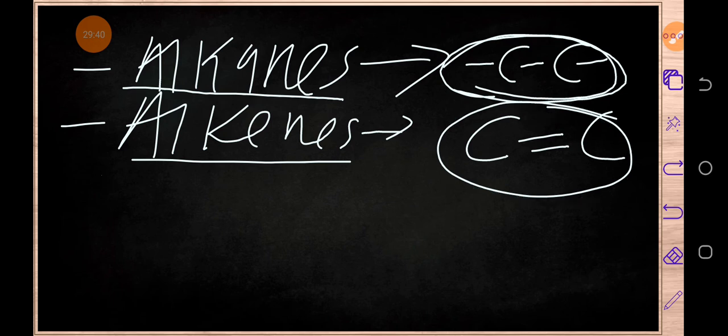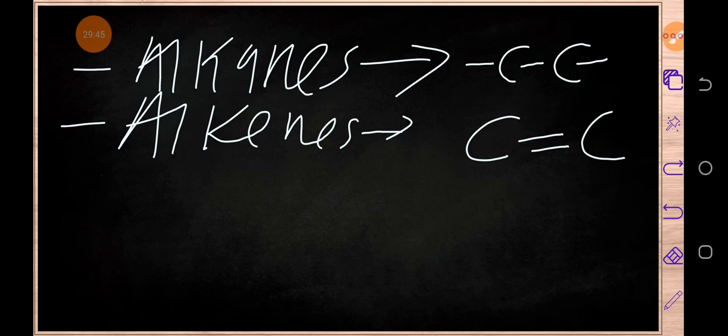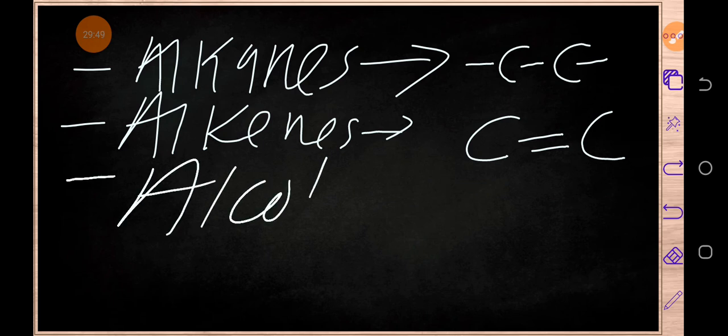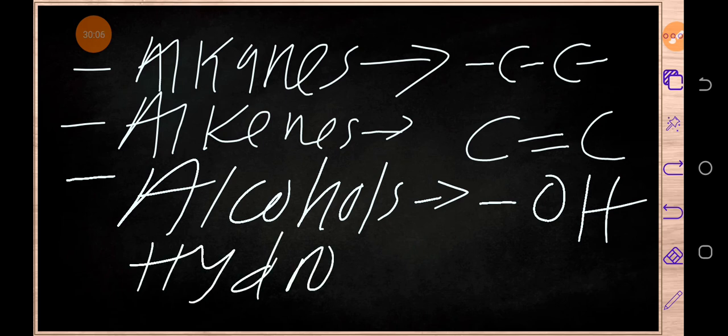What about alcohols? So when we talk of alcohols, they have got this functional group OH, which is called the hydroxyl group. Hydroxyl group.